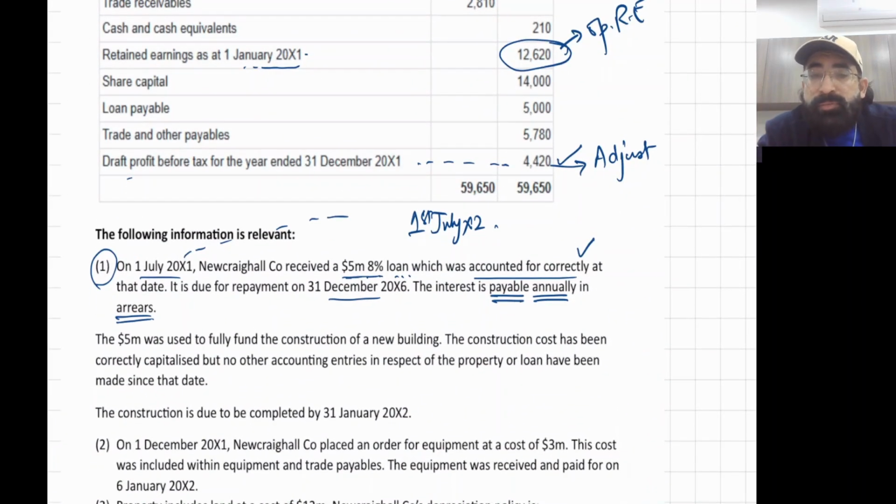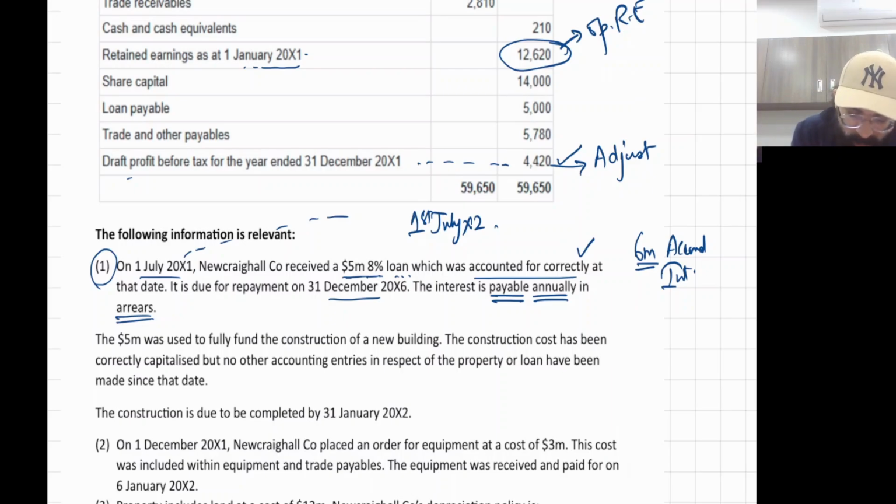If your brain is active, at your year end, 6 months have passed. So at the end of 31st December x1, you need to book 6 months accrued interest in your current liability. Be careful, this is very important.